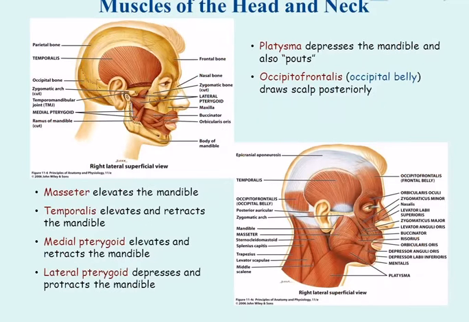Muscles of the head and neck. Platysma depresses the mandible and also pouts. Occipitofrontalis, occipital belly, draws the scalp posteriorly. Masseter elevates the mandible. Temporalis elevates and retracts the mandible. Medial pterygoid elevates and retracts the mandible. Lateral pterygoid depresses and protracts the mandible.